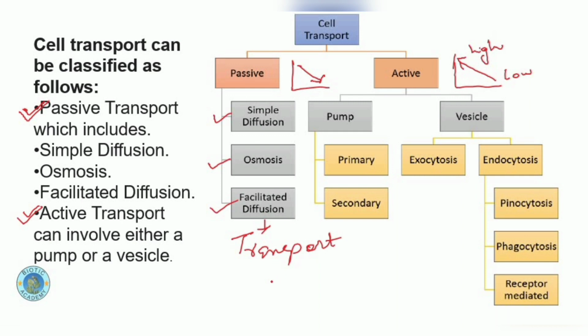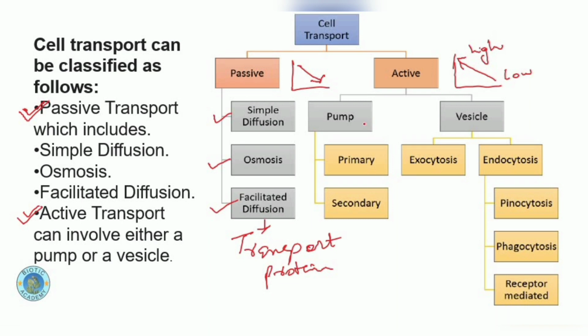It requires some transport protein in the membrane of the cell to transport the material down the concentration gradient. It is the same thing, the substances are moving from high concentration to lower concentration, but they require some transport protein in the membrane which helps the material or solutes to move out of the cell or inside from higher concentration to lower concentration. But in simple diffusion, cells don't need the help of the transport membrane.